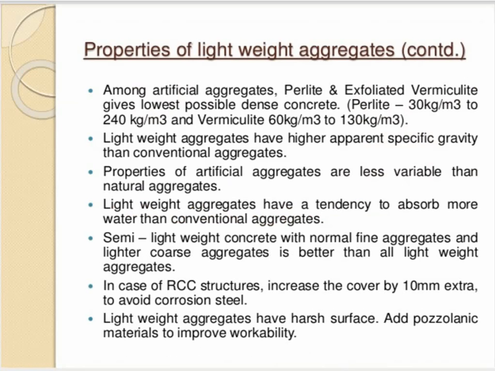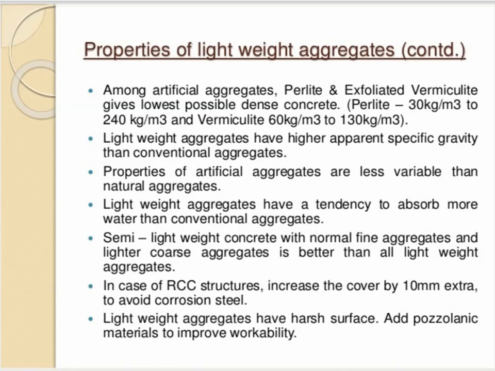Next, the properties of lightweight aggregate continued. Among artificial aggregates, perlite and exfoliated vermiculite give the lowest possible density of concrete. That is, perlite gives a density from 30 kg per meter cube to 240 kg per meter cube, and vermiculite varies from 60 kg per meter cube to 130 kg per meter cube.